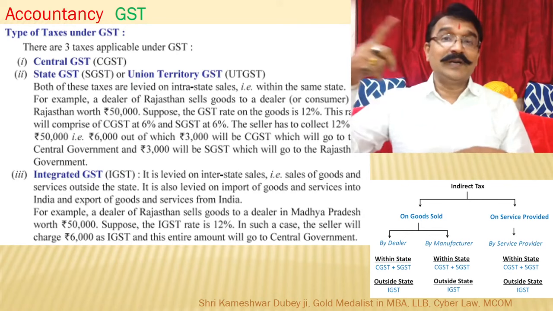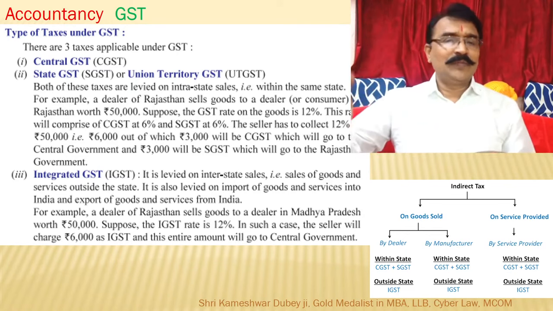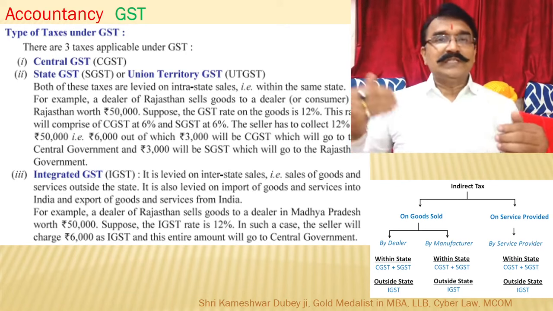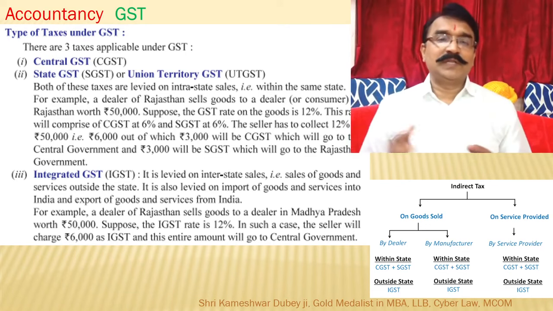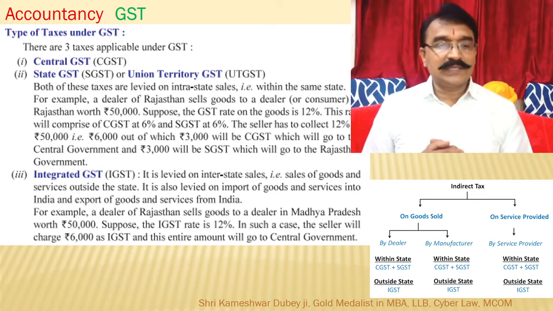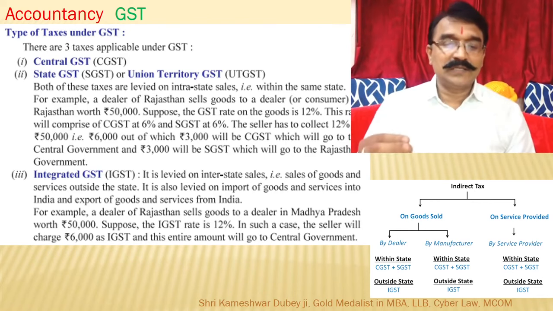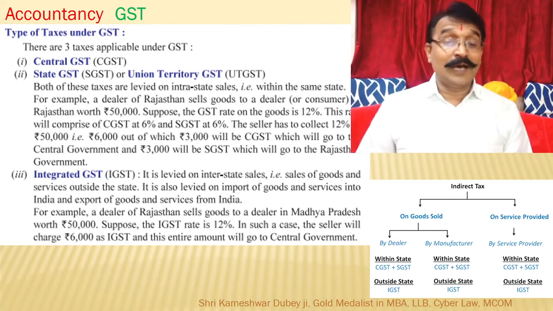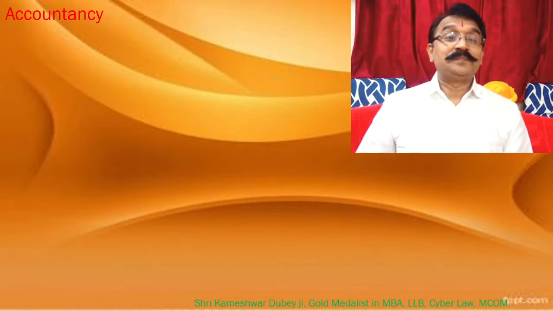From one country to another, if an item is coming in, that is import; if an item is going out, that is export. Whether it is import, export or interstate business, in all these three cases IGST is applicable. And in IGST cases, the entire amount goes to the central government.